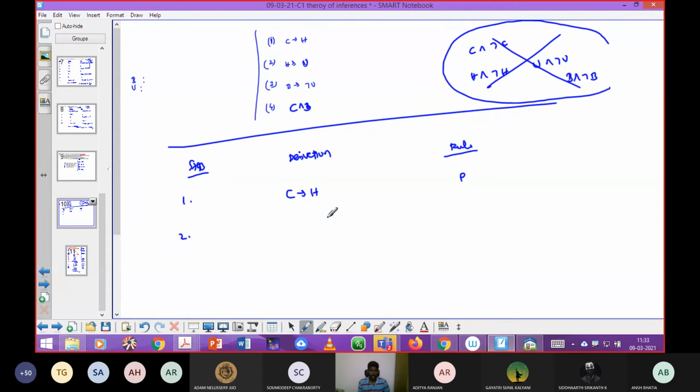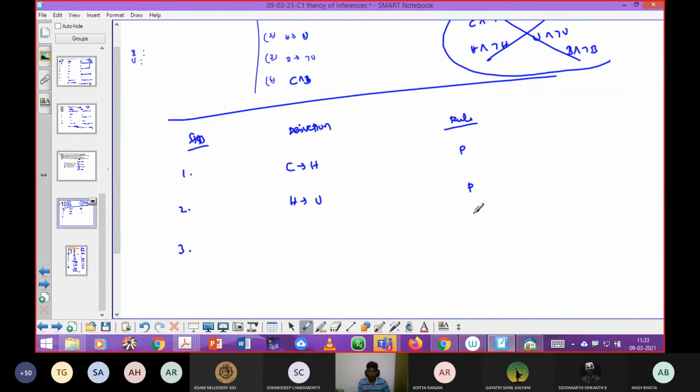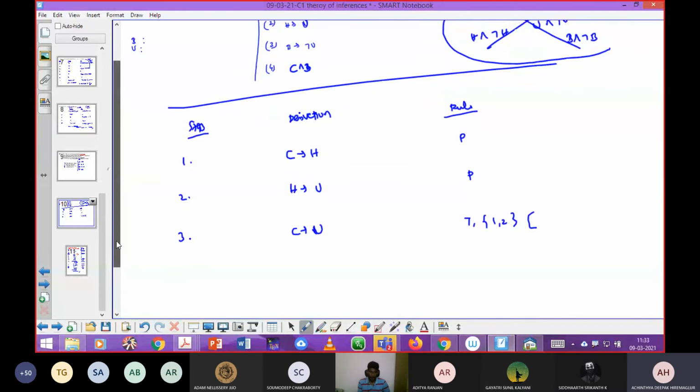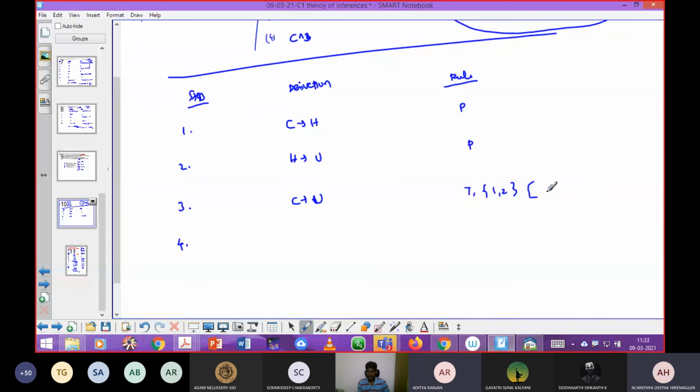So here I can take C implies H and then H implies U. Is it possible to connect the first and second steps to get C implies U? By using which rule? Modus ponens? Hypothetical syllogism.